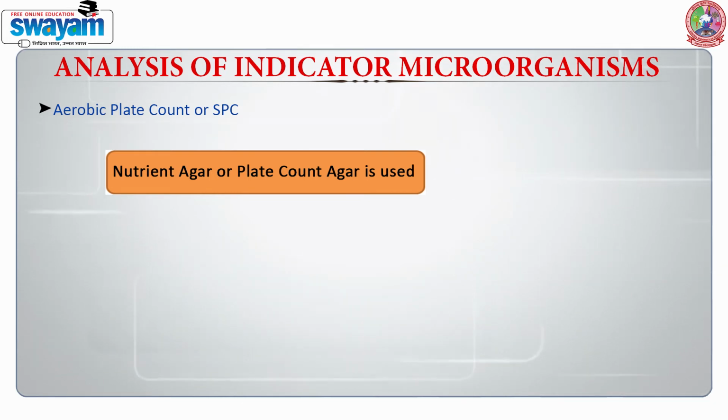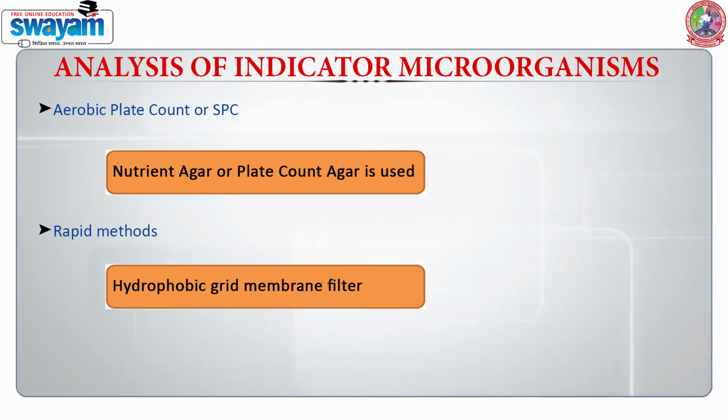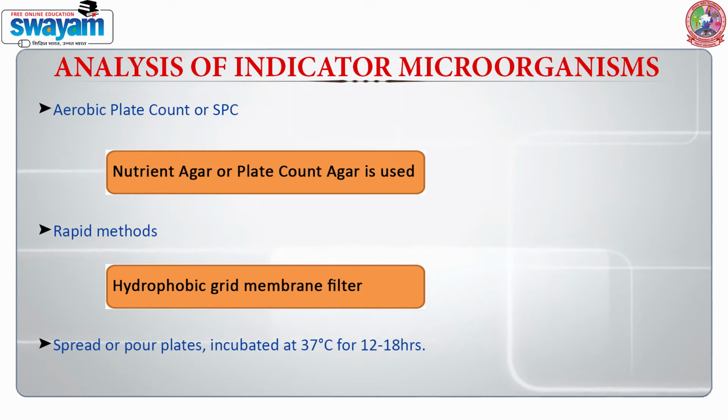Aerobic plate count is a conventional method and it takes lots of time, and we get the results after 24 hours. Therefore, people have been working on rapid methods to enumerate these microorganisms, and these rapid methods can be the membrane filtration technique. We can use spread or pour plates, and then we incubate these at 37 degrees C for 12 to 18 hours. This is one segment of microbiological analysis where automation keeps happening so that we can get faster results.